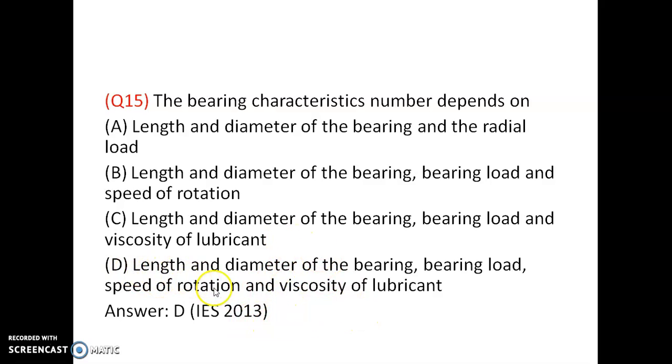The bearing characteristics number depends upon, it is Zn by P. P is the bearing pressure, P equal to W by L into D, where W is the bearing load. So it depends upon the bearing load, L and D, and this is the P. It is Zn by P. So option D is correct.